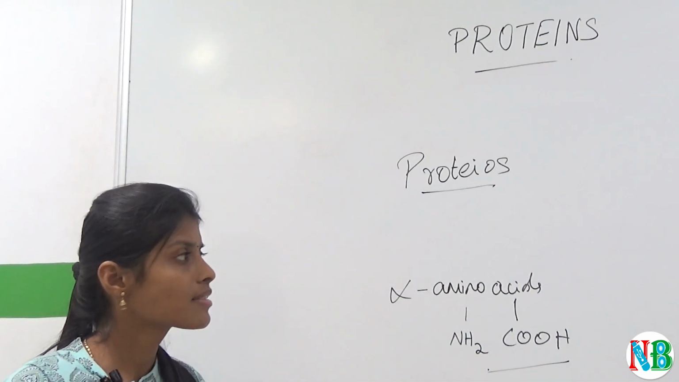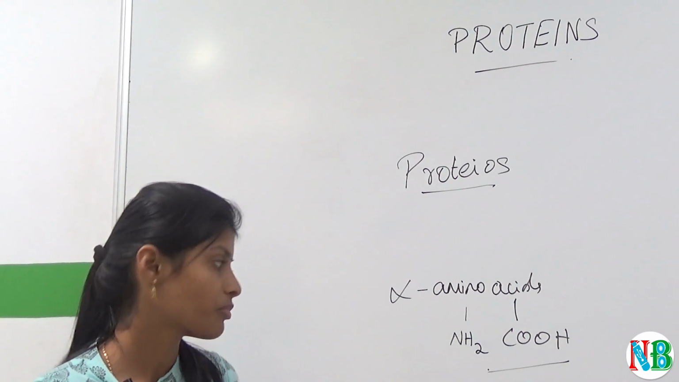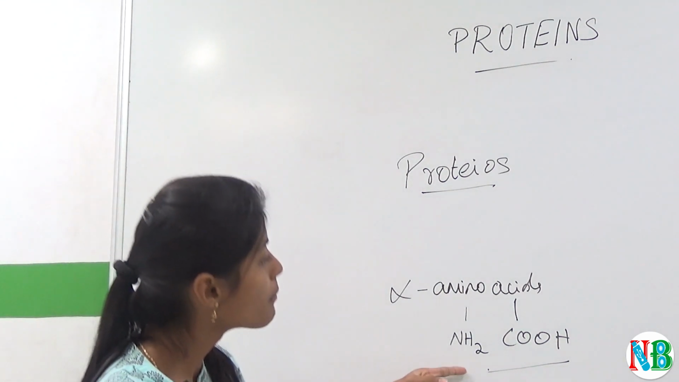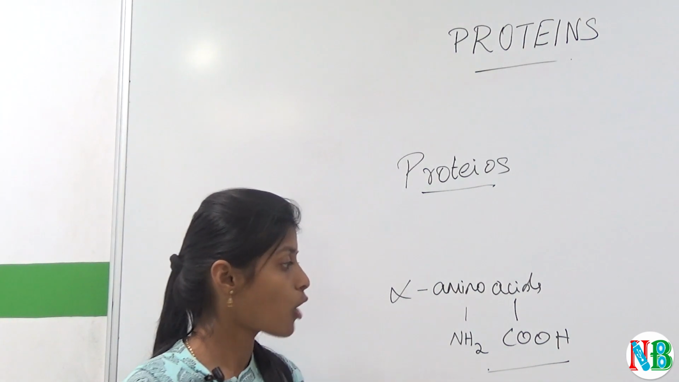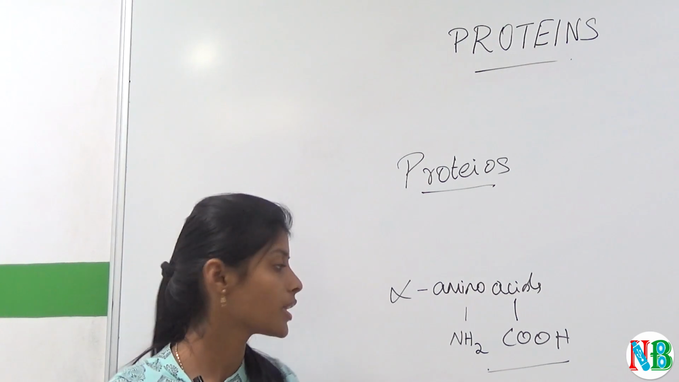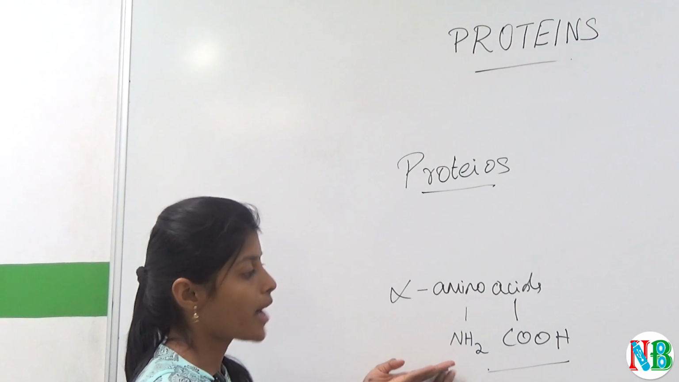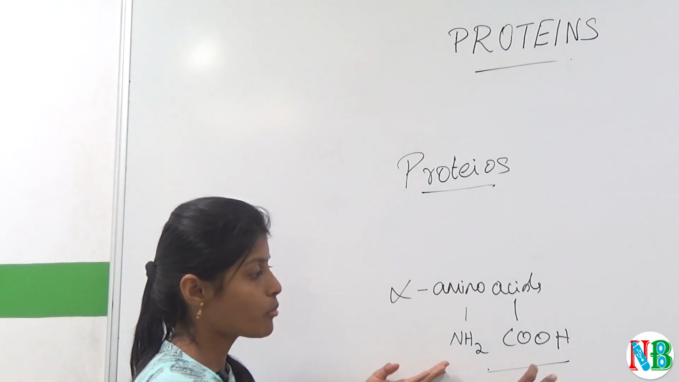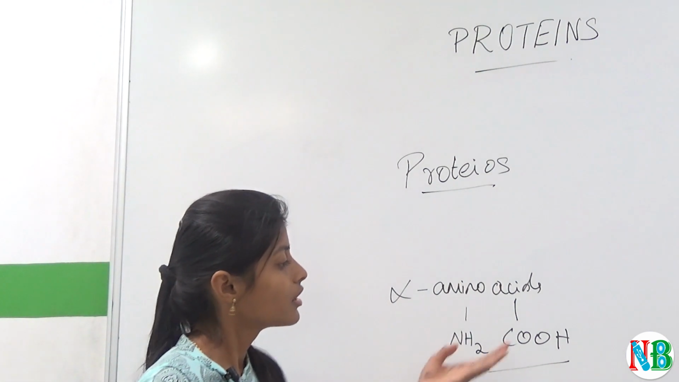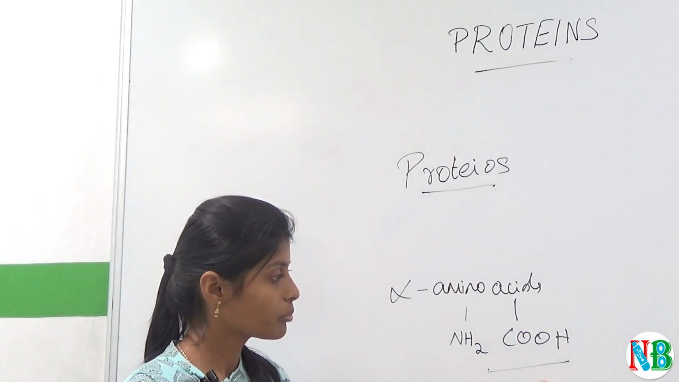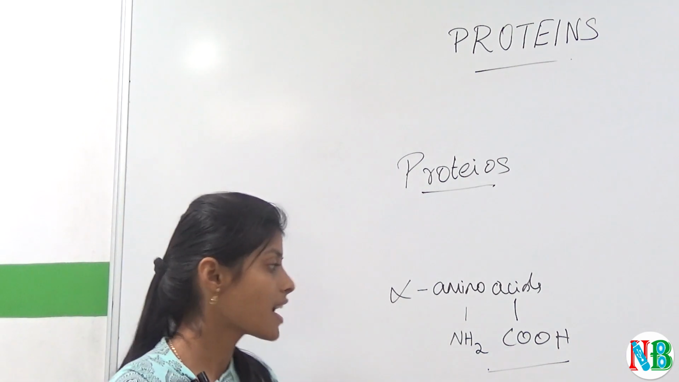These amino acids can also be classified as acidic, basic and neutral. For example, if the number of amine groups and carboxyl groups are equal, then it is said to be neutral. If the number of amine groups is greater than carboxyl groups, then it shows a basic character, so that is basic. And if the carboxyl group is higher than the amine group, then it is called acidic.